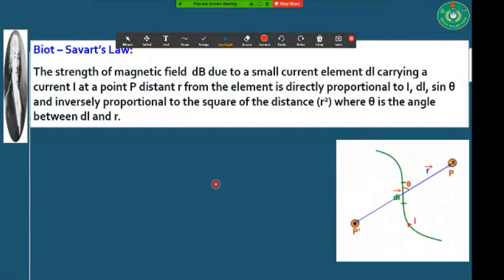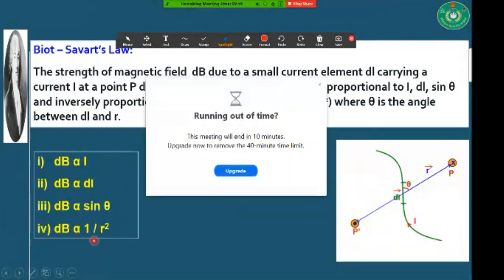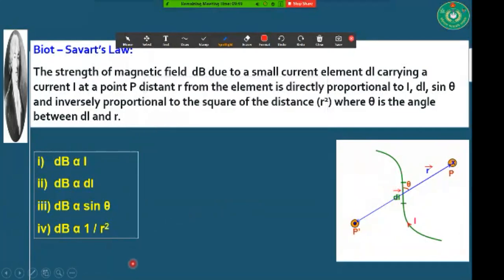According to Biot-Savart, the magnetic field that is produced around this point P is directly proportional to the amount of current, directly proportional to the small length dl, directly proportional to the sine of the angle, and inversely proportional to the square of the distance.